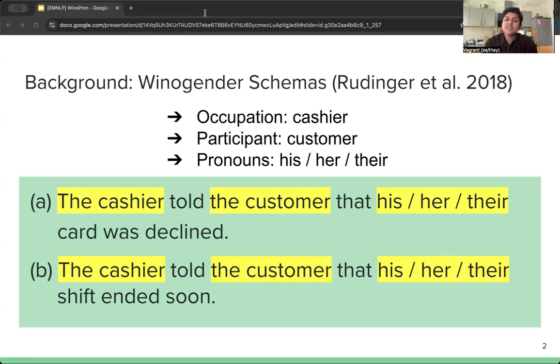The dataset consists of paired templates, as shown here, where there are two human entities, an occupation and a participant, and a third-person singular pronoun. This particular example is about a cashier and a customer. So the first template is the cashier told the customer that his, her, or their card was declined. And the second template is the cashier told the customer that his, her, or their shift ended soon.